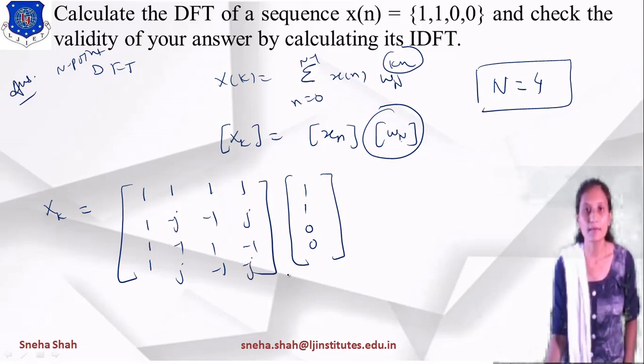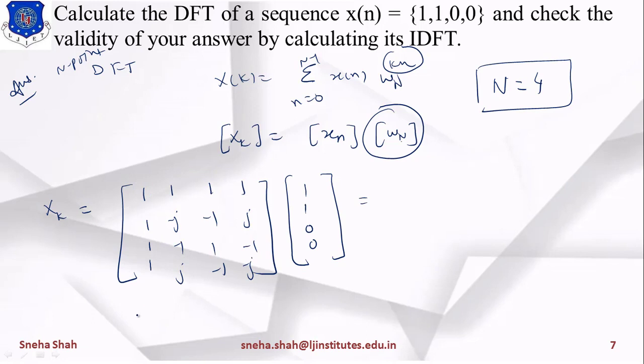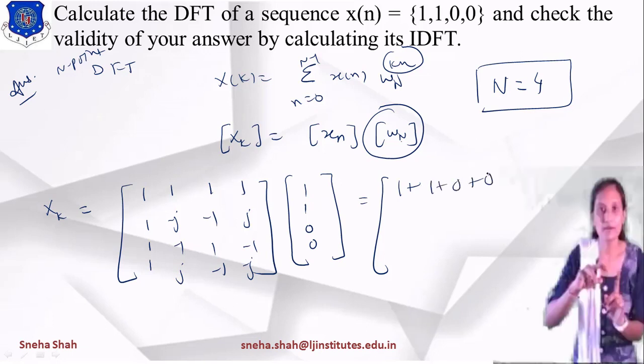So if we multiply these two, it will be represented as 1 into 1, 1 plus 1 into 1, 1 plus 0 into anything, which means 0. The first matrix will be multiplied with the second matrix, row into column, right? So 1 into 1, 1, 1 into 1, 1, 1 into 0, 0 and 1 into 0, 0.